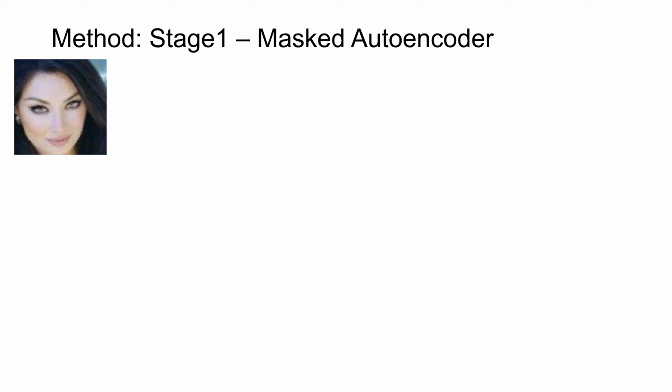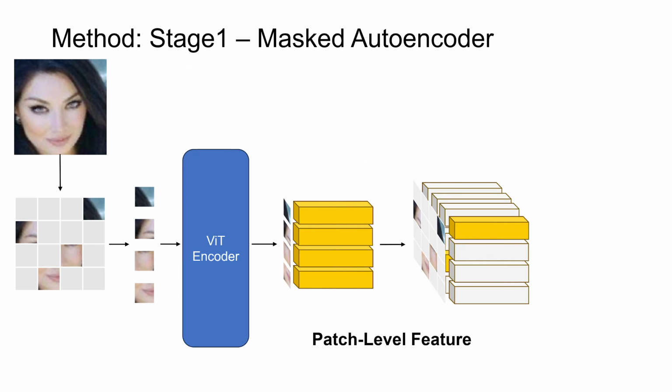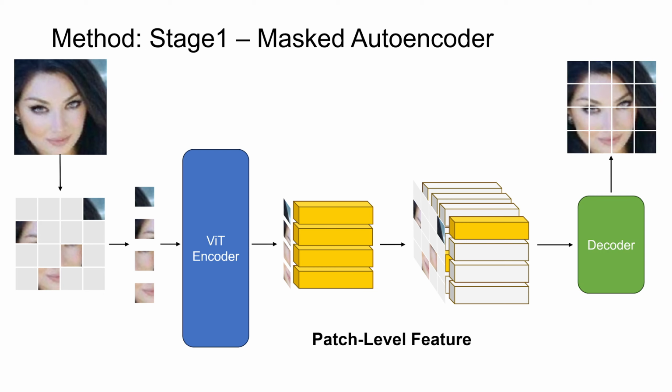In the first stage, we adopt Masked Autoencoder, a region-level masked image modeling-based SSL method, to pre-train our ViT-based backbone. Given an image, it will first randomly mask out some portion of the image patches. The unmasked patches will then be encoded into patch-level features by the encoder, and the decoder will try to recover the original image from the encoded embeddings. Because of the dense reconstructive nature of the masked autoencoder, it is capable of capturing rich local details in the first stage, and thus is more suitable for downstream tasks.